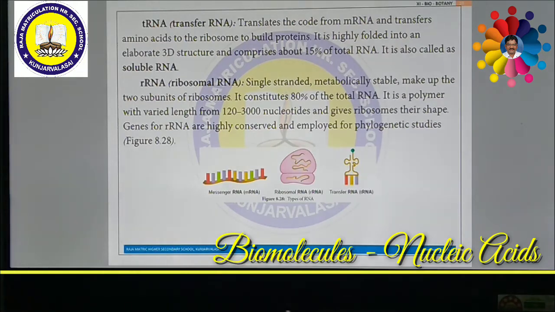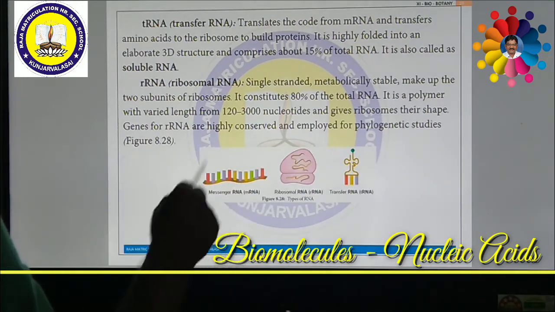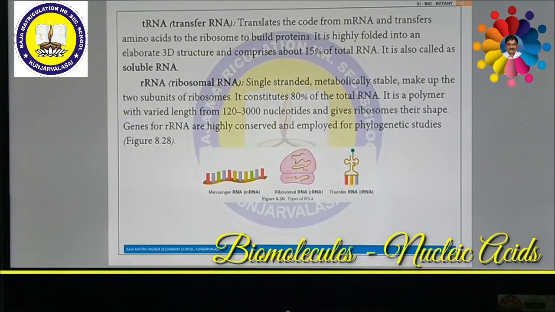These are all very important for a 2 mark diagram as well. You should practice the diagram, a very simple diagram, but they may ask in the exam. One time in the public examination they asked about messenger RNA, ribosomal RNA and transfer RNA, hence we should study. Now we shall see one by one.